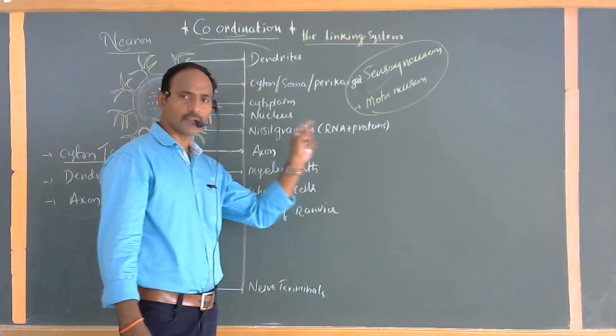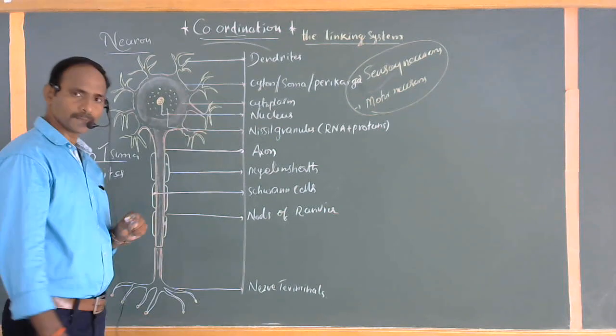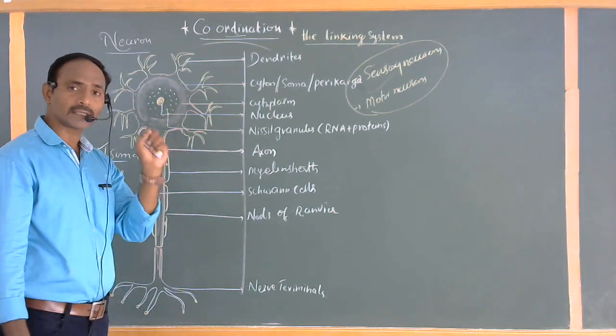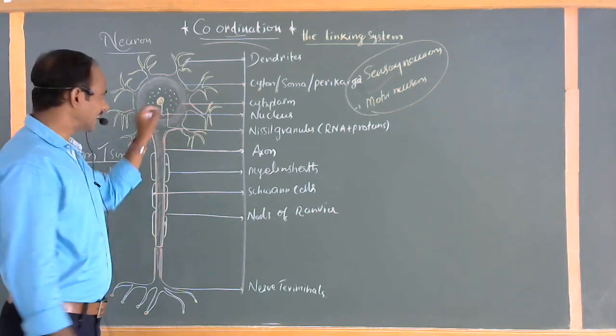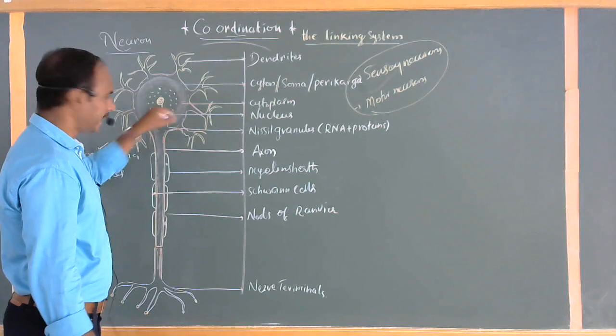These materials are useful for functioning properly when the message is carried out. Okay, one more thing. The presence of the Nissl granules is the characteristic feature of the cyton of the nerve cell. Clear?